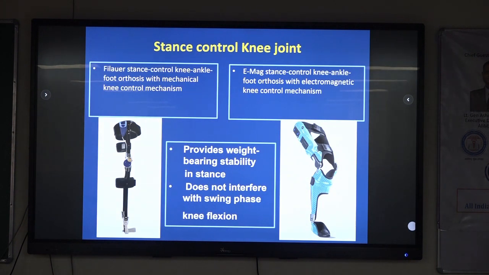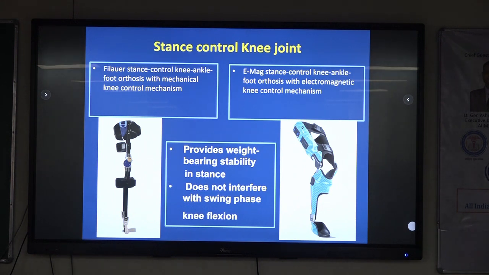Coming to stance control knee joint, Fillauer stance control knee joint, foot orthosis with mechanical knee control mechanism. Various kinds of stance knee control with mechanical, hydraulic, electromagnetic and computer based systems have come, but they have a problem about indications because they will need a good control of hip, number one. You can't use them in severe spasticity, number two. Number three is if you have significant shortening of say around 3 inches, these devices cannot be used. So although they are very efficient devices, cost definitely is a consideration.